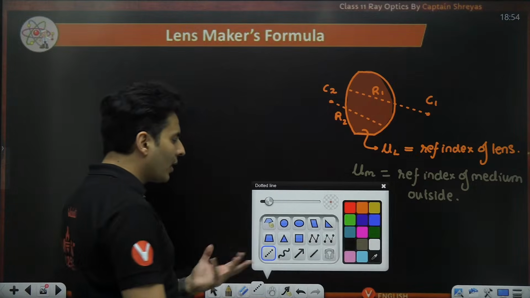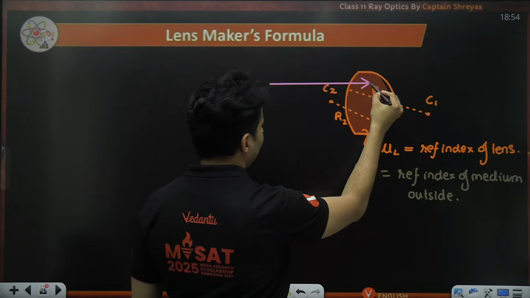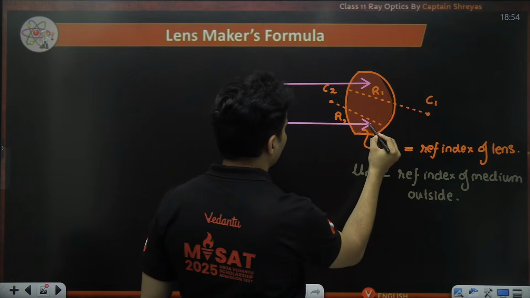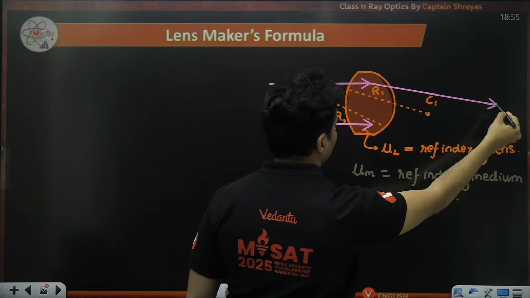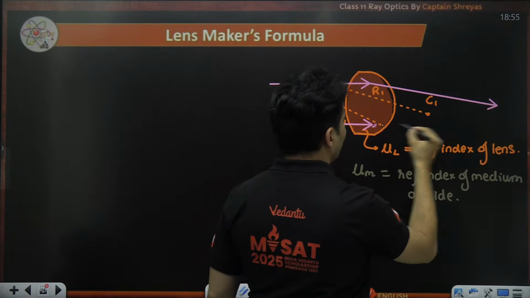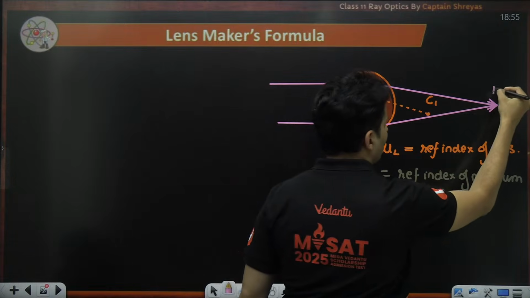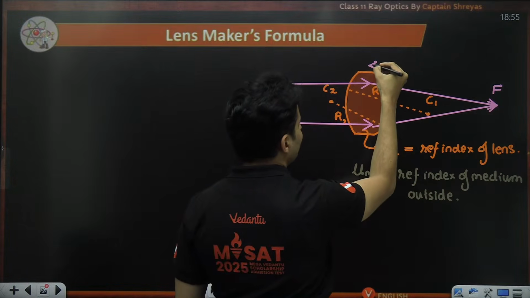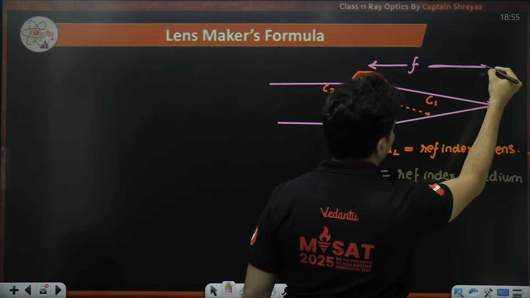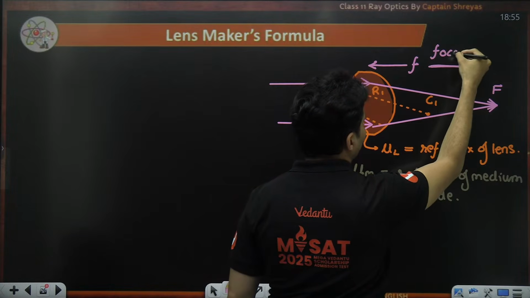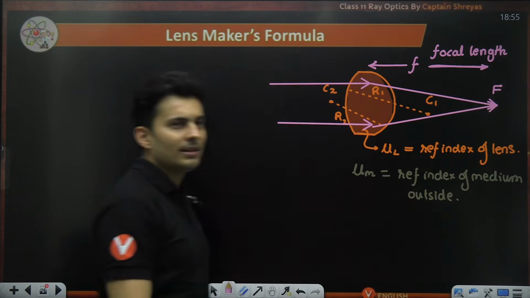Then the focal point: if the rays were parallel, where will they meet, or appear to meet? That point is the focus. If you measure this distance, that is nothing but your focal length.